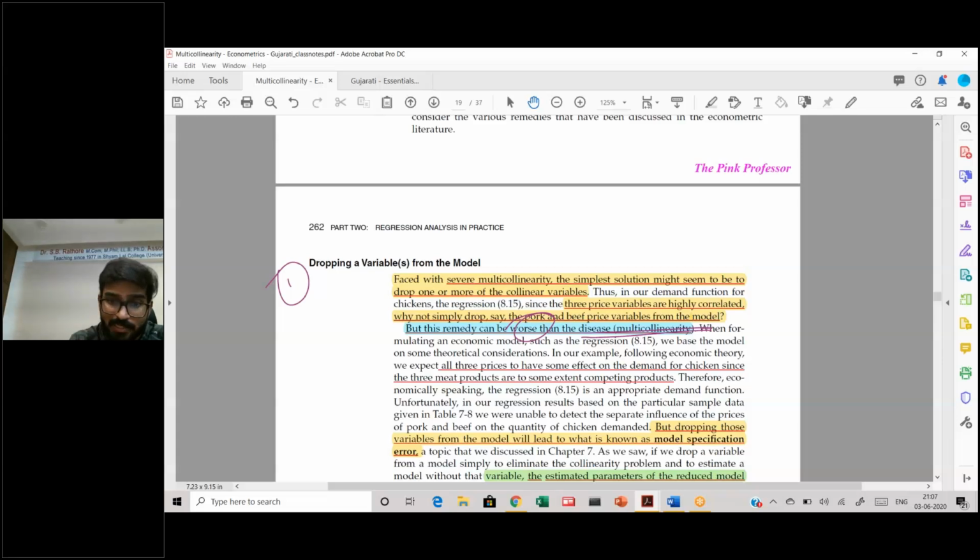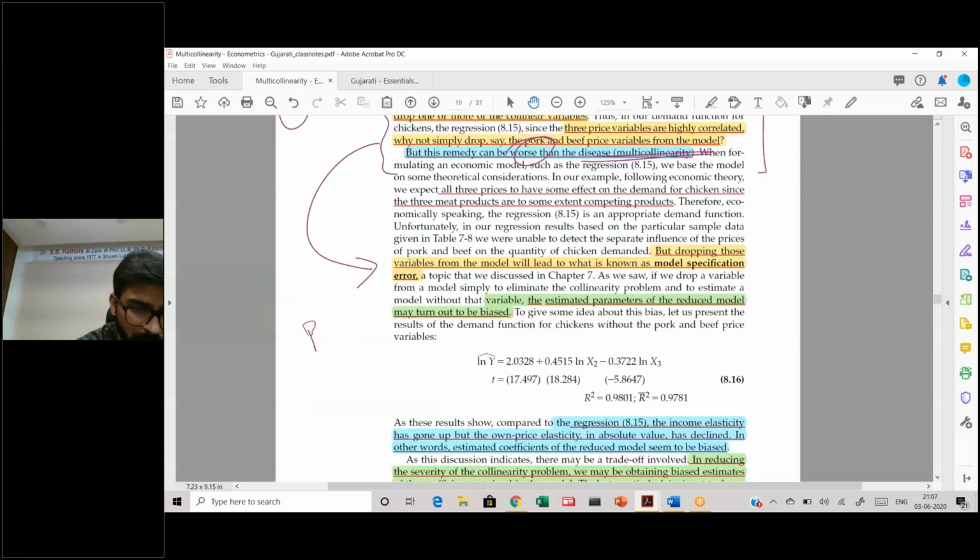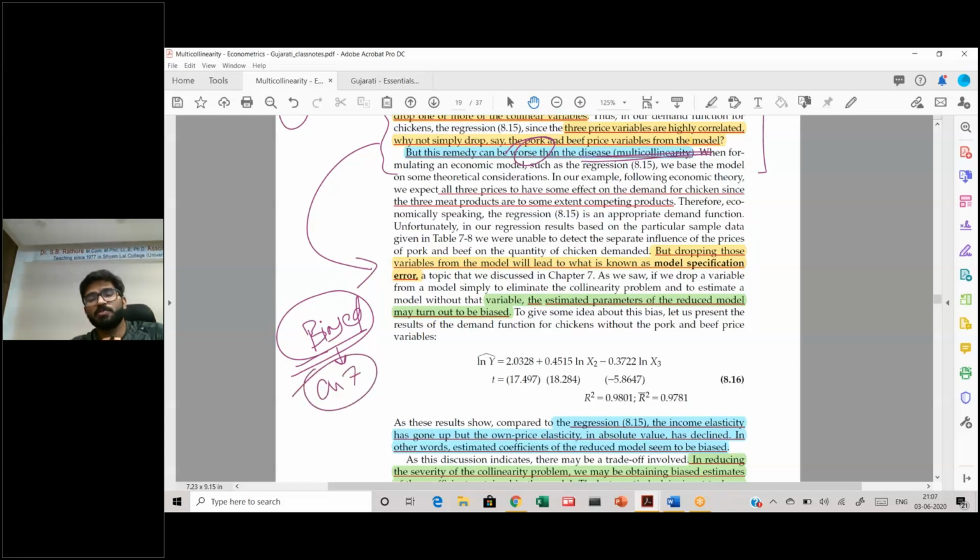It might be the case, as in this case, that the price of pork and the price of beef are extremely important variables, but you're not taking them into account. So dropping these important variables will give you a problem of model misspecification, and your estimates will turn out to be biased. This is what we will do in chapter 7, which is model misspecification. This is the last unit of our course, and we will cover how in case of model misspecification there might be bias in the data.